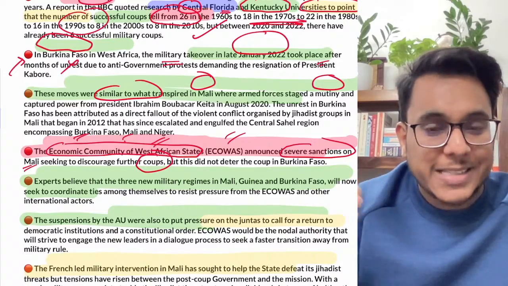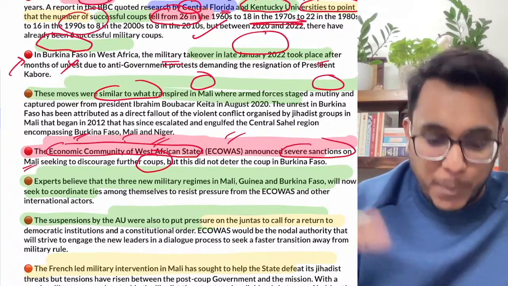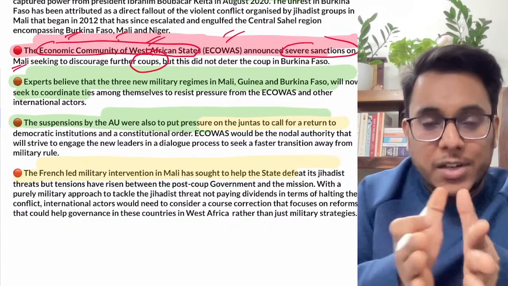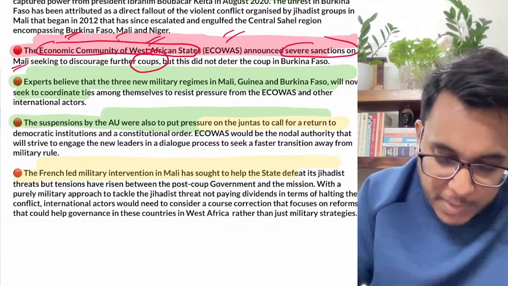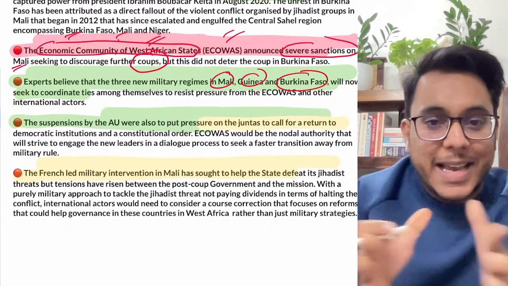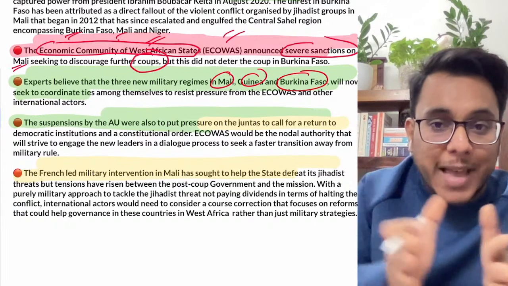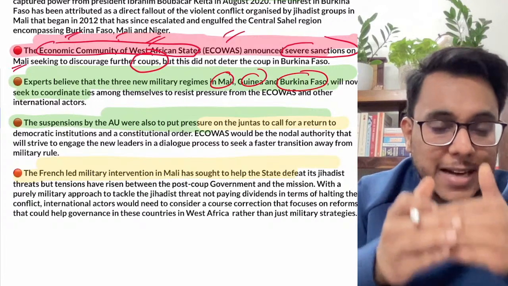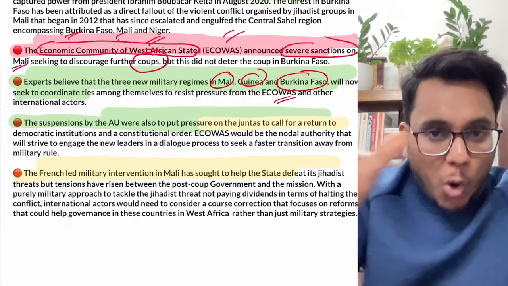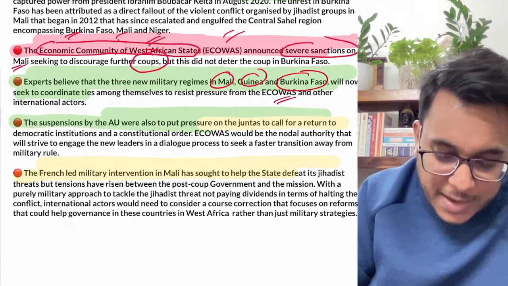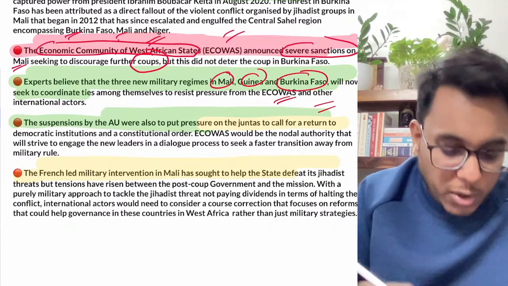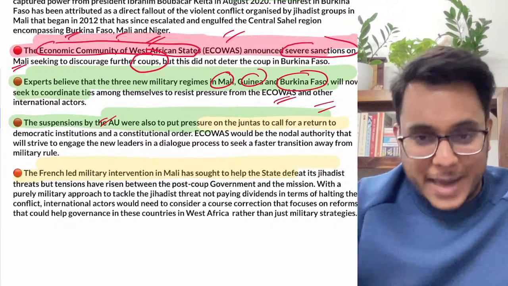They are not recognizing them, the sanctions are being imposed. Now, guys, it is actually believed that all the countries where the coups had happened, for example Mali, Guinea, Burkina Faso, what they can do is form a coalition so that they can resist the pressure being created by the African Union and ECOWAS, and all these militaries can come together and